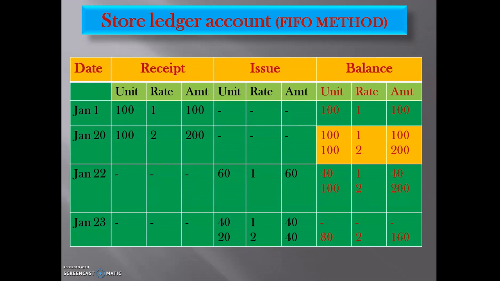After that, the balance remaining in the store department is 100 minus 60, it remains 40. 40 units of material remain in the store department, the rate is 1, and it will come to 40. After that, the store department's balance also has the second lot, that is 100 units, rate 2 and amount 200, as it is we write here. So on January 22 it issued 60 units of material at the rate of 1 to the production departments, taking 60 units from the first lot. This is the first lot and this one is the second lot.